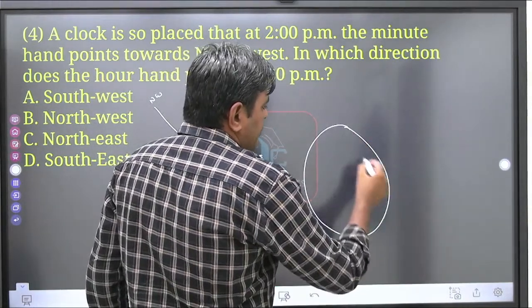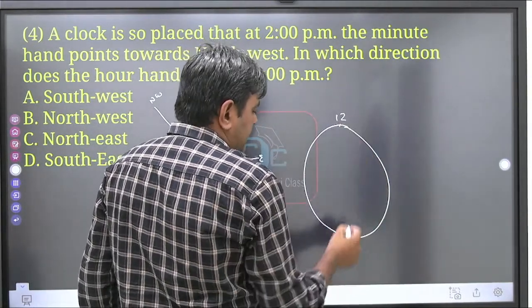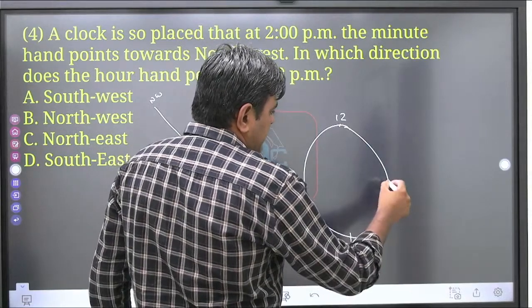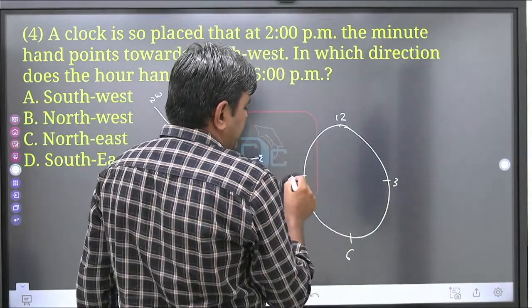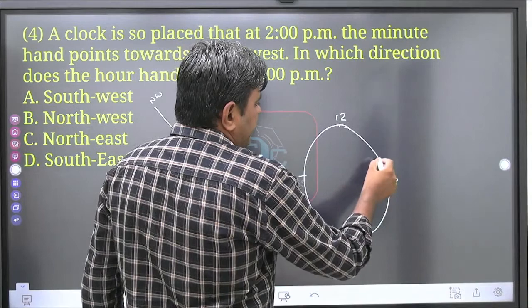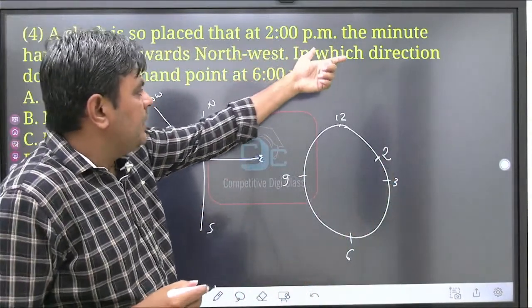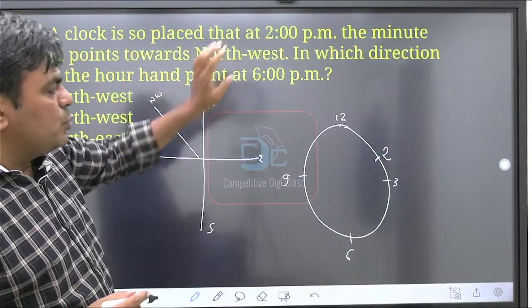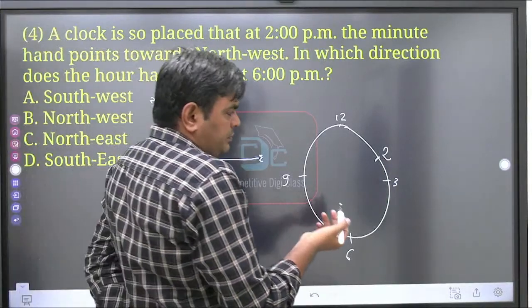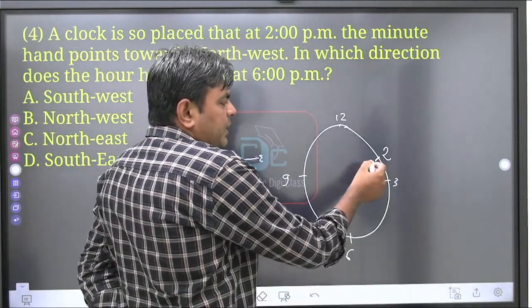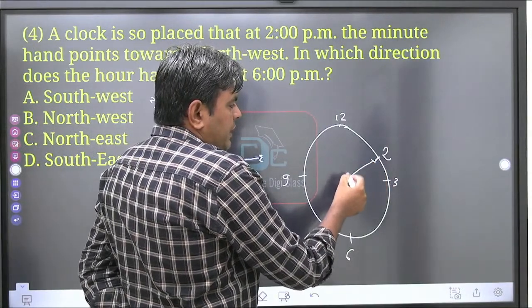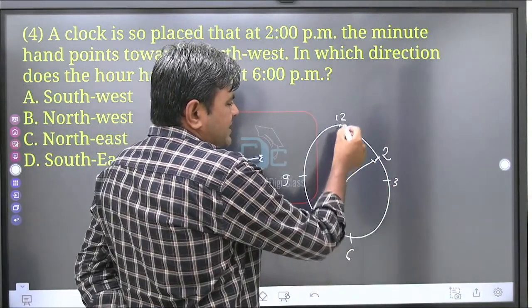Now we know that on a clock, 12 is marked over here, 6 is here, 3 is over here and 9. In between we have 2 over here, because they are asking about 2 p.m. At 2 p.m. the minute hand will point towards 12.